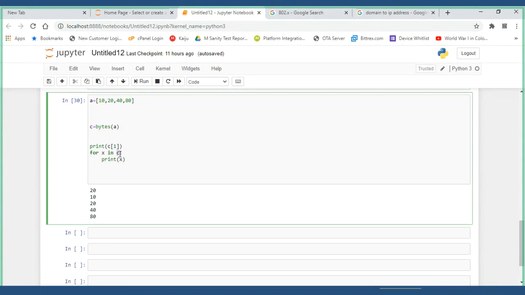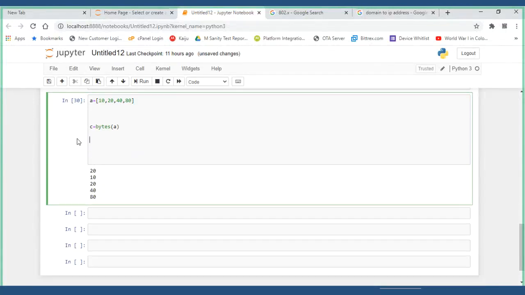And the second thing: once you create a bytes data type, you cannot add any values to it. Just remember that. You cannot modify it. Let's see how we are going to check that. Now C is equal to the bytes you have converted. Now I want to add a value of 100, as the first element.